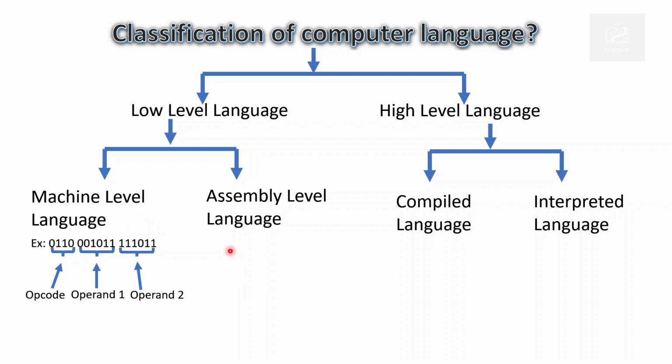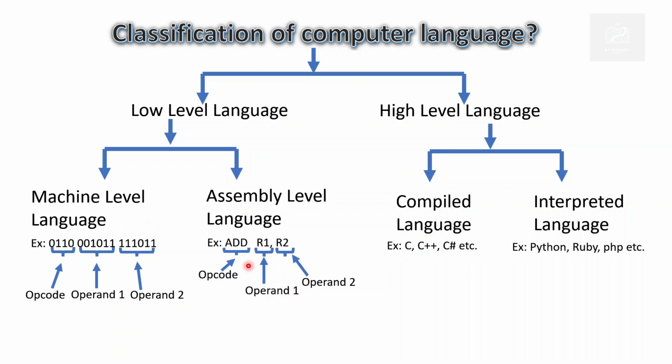Now let's understand assembly level language. In case of assembly level language, as you can see, this 0110 has been replaced by add. That means we have replaced the raw binary information with some kind of mnemonics. Now this add is the opcode here, R1 is operand 1 here, and R2 is operand 2 here. R1 means register 1 and R2 register 2. A register is a memory inside the CPU.